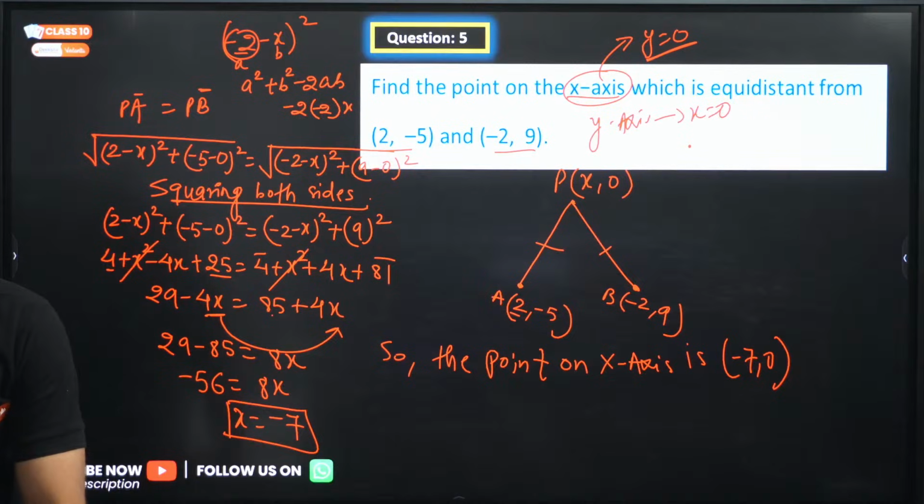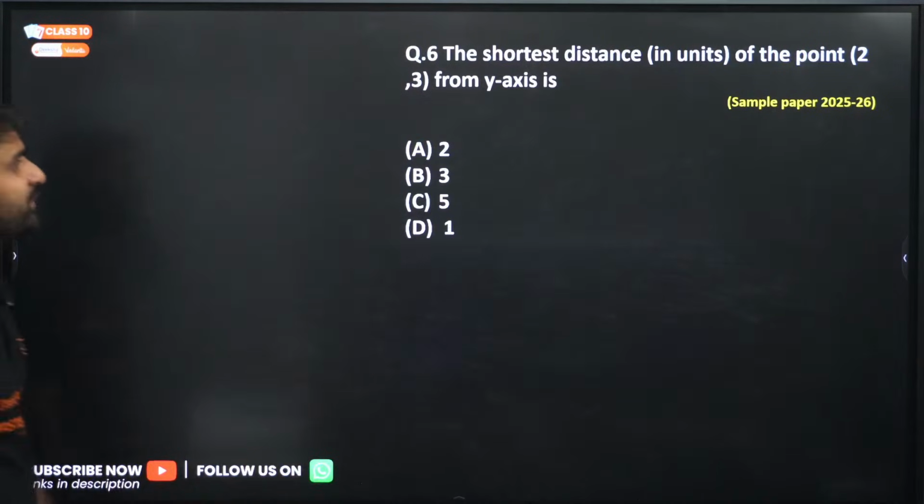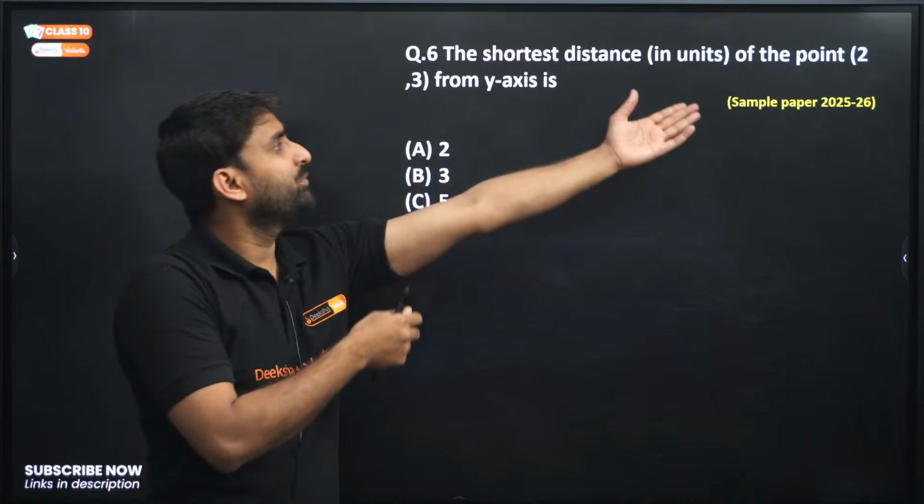Very good, superb. Write down in the chat section, "Yes sir, everything is clear." Now moving to the next question. The shortest distance from this point will be what?